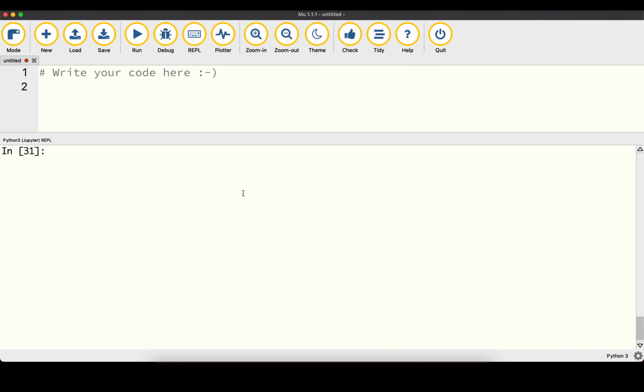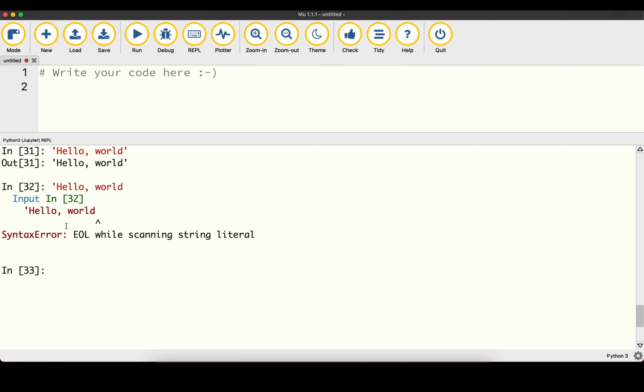So if we head back over to our code editor, we can for example type in a string by again adding those quotation marks, and if we leave off the quotation mark at the end and press enter, we are going to get a syntax error. It says EOL, which stands for end of line, while scanning the string literal, so that means it's missing the final quotation mark, so it isn't properly ended, and therefore this would be an invalid syntax.